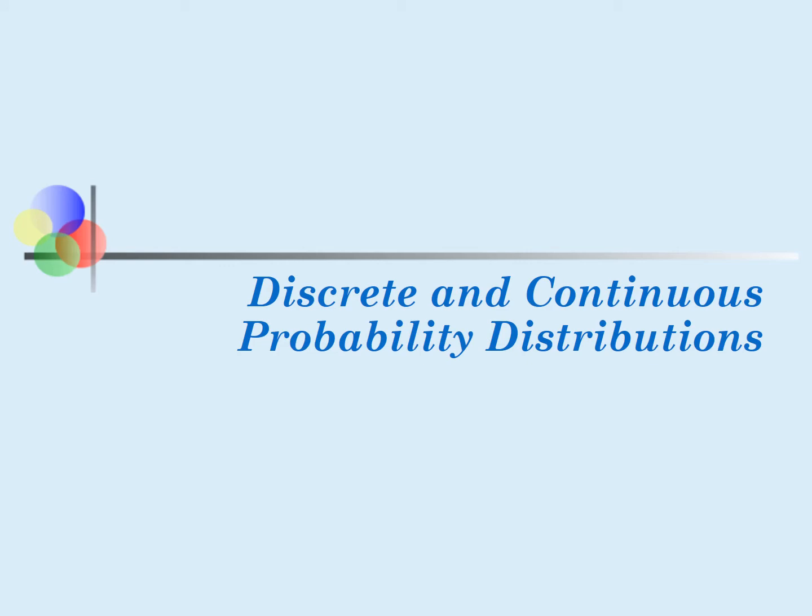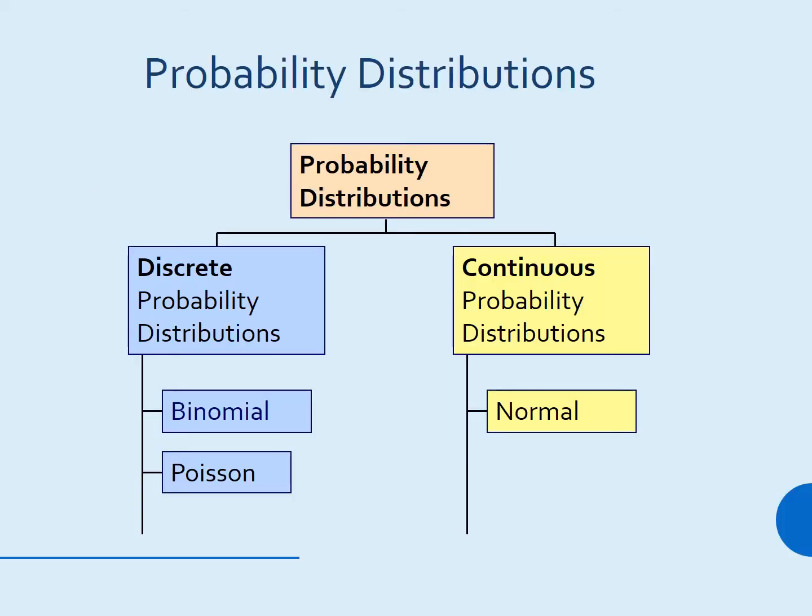Discrete and continuous probability distributions. Probability distributions can be of two types: discrete probability distribution and continuous probability distribution. Discrete probability distribution is based on a discrete random variable, which considers a countable number of outcomes. It can be of two types: first, binomial distribution, second, Poisson distribution.